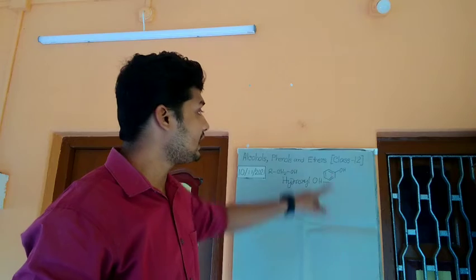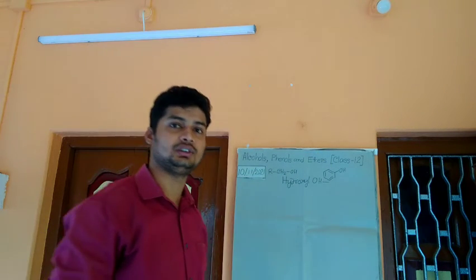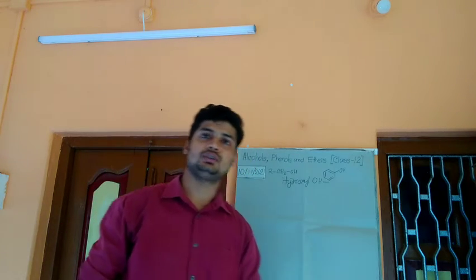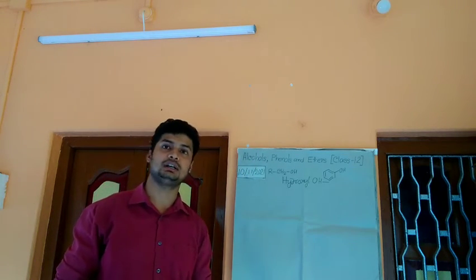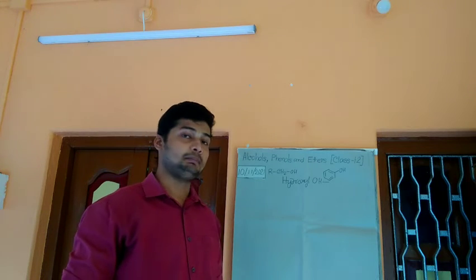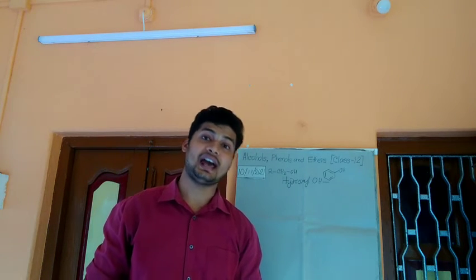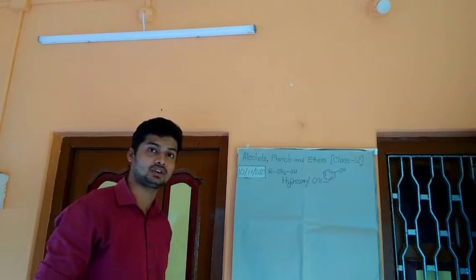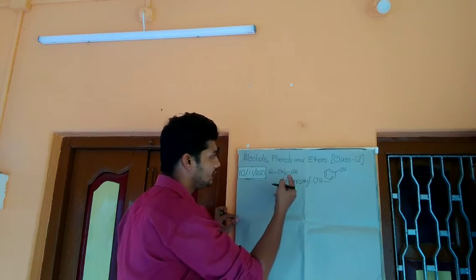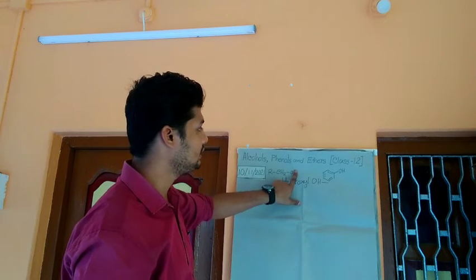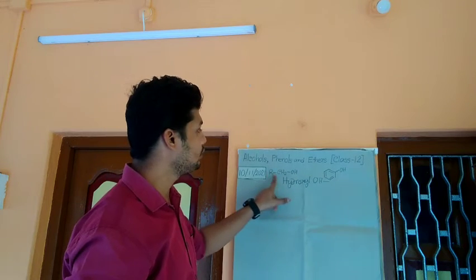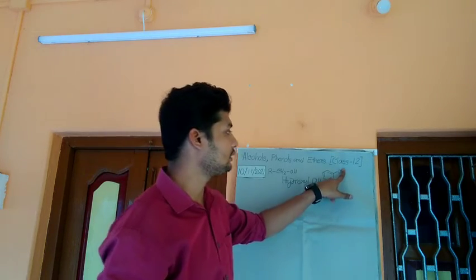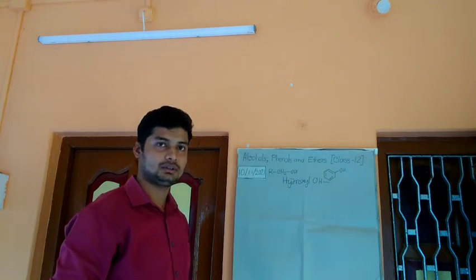So there is another group written here, that is ethers. What are ethers? If we substitute a hydrogen atom from a hydrocarbon by an alkoxy or aryloxy group, it forms an ether. What are alkoxy group and aryloxy group? If we do not write that hydrogen, the group is alkoxy. If we do not write the hydrogen here, the group is aryloxy.